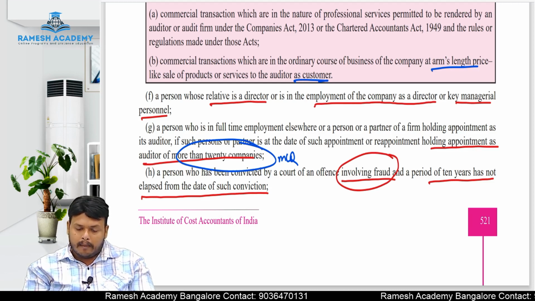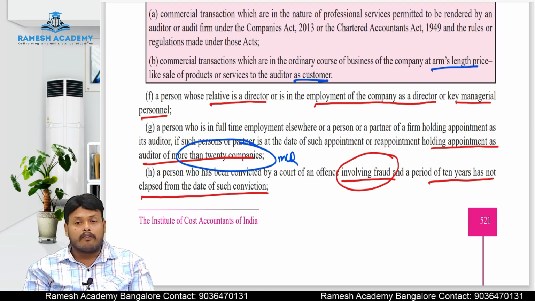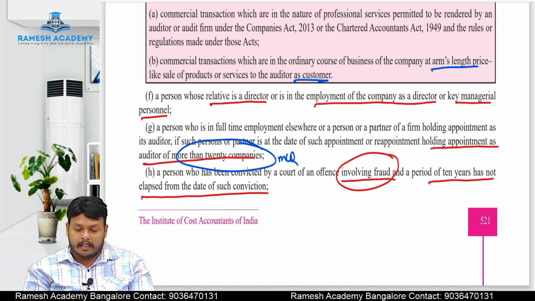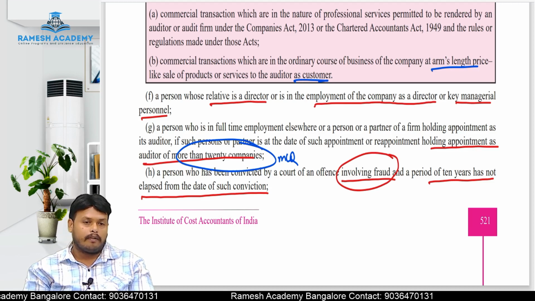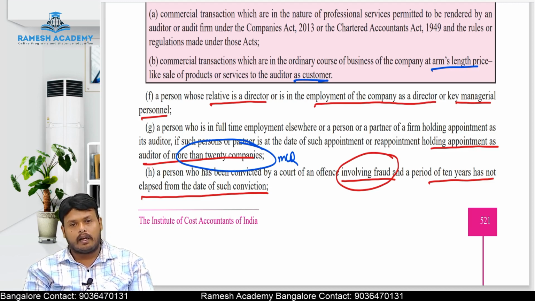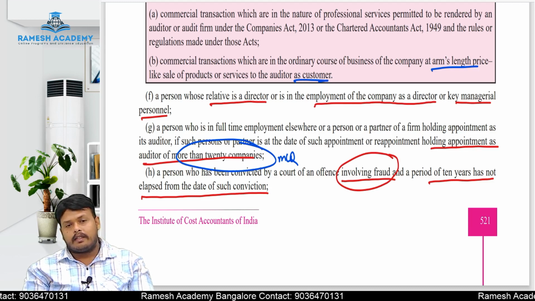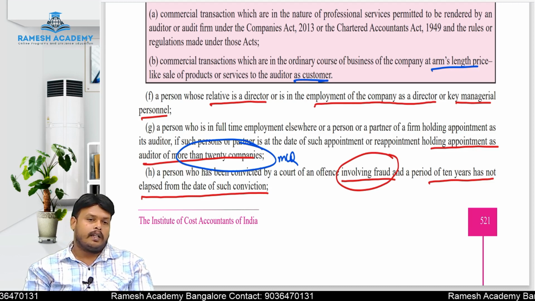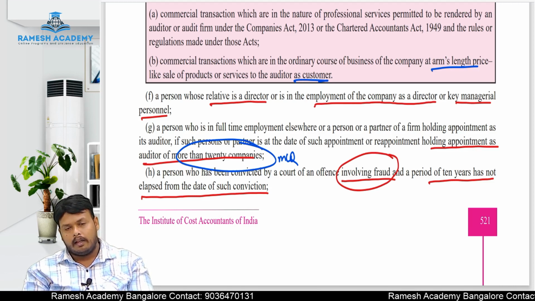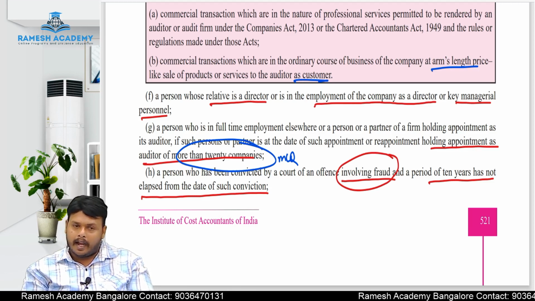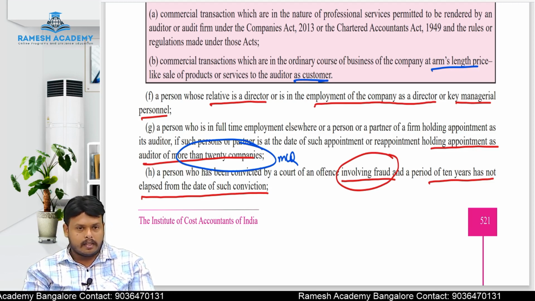Okay, now. A person who has been convicted by a court of an offence involving fraud, and a period of 10 years has not lapsed from the date of such conviction, that person is also disqualified to act as an auditor. So, what is the meaning of this sentence, sir? Mr. X is a chartered accountant. He has been convicted of fraud. Criminal case is different, fraud case is different. If he is convicted in a criminal case and he has got bail and is out of jail, still he can act as an auditor.